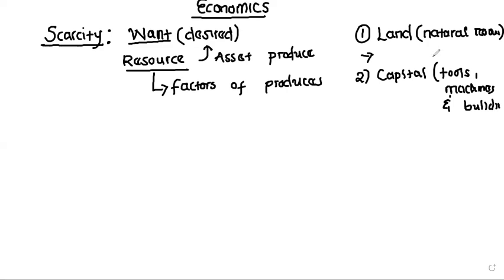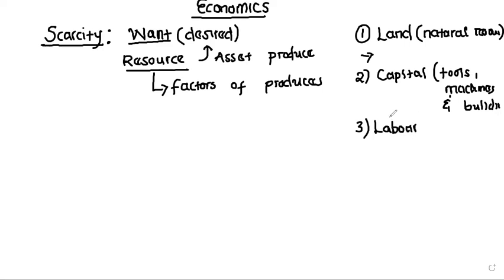I'm using a laptop. I'm seated on a table. So the table, the machines, the building I'm in, all those things, we refer to them as capital. Is that okay? So the tools, machines, and buildings that we use in the production process are referred to as capital.